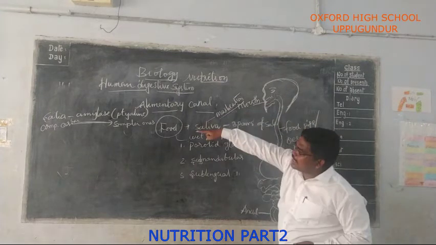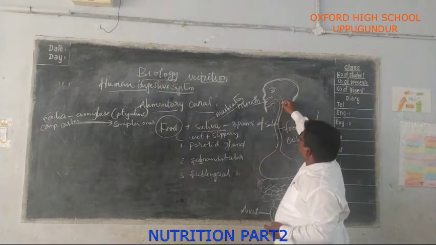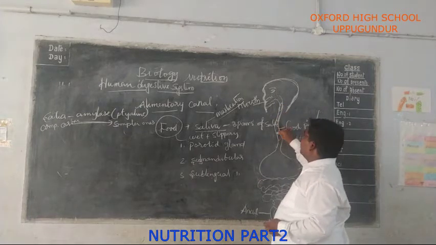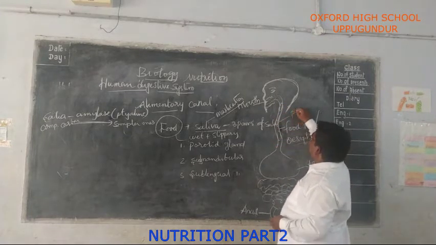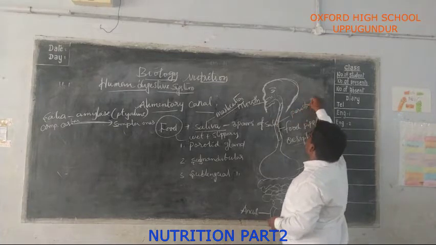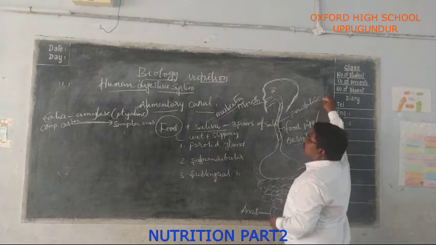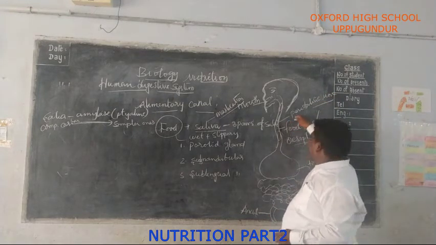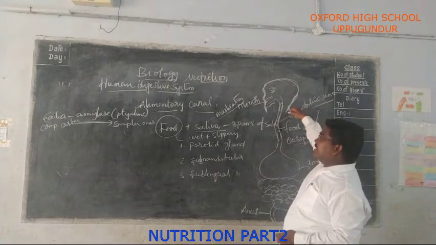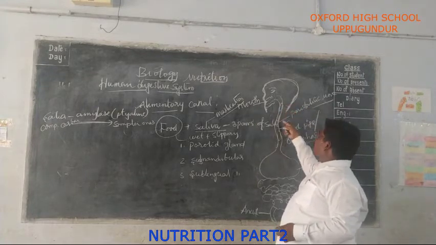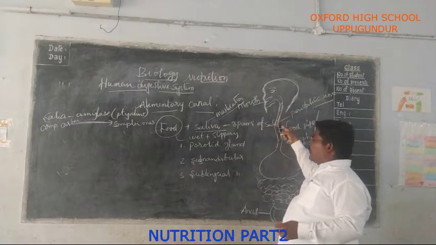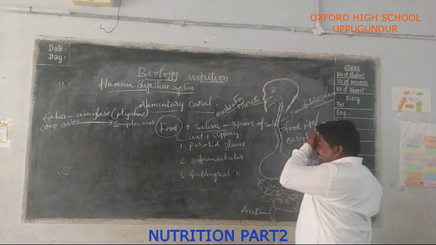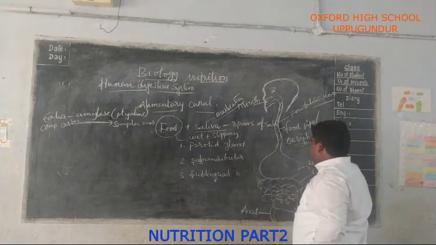Now the food is wet and slippery. It moves through the esophagus by a wave-like movement called peristaltic movements. What is peristaltic movement? The wave-like movements of the food in the esophagus are called peristaltic movements. The wet and slippery food moves through the esophagus, the food pipe, by wave-like movements, and enters into the stomach.